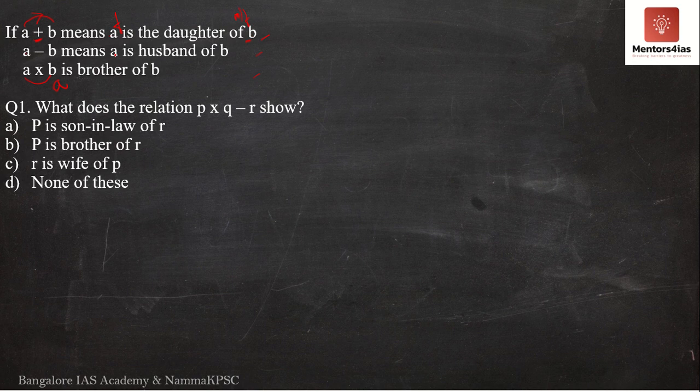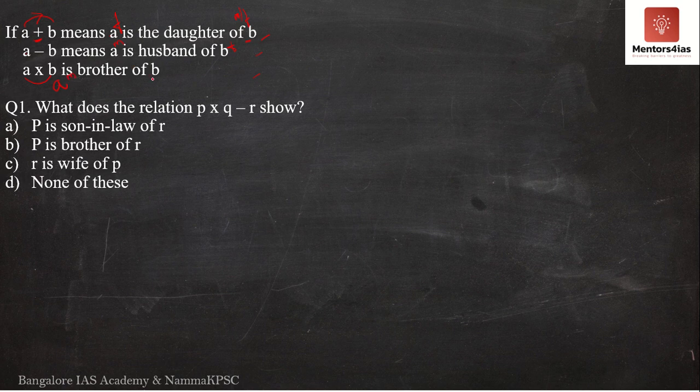Similarly, here A is the husband of B. Now in this particular case, I should be able to determine the gender of both A and B. If the statement says A is the husband of B, then A is a male, whereas B should be a female. The last statement says A cross B means A is the brother of B. Now, if A is the brother of B, A has to be a male.